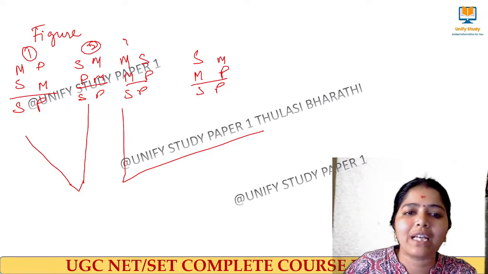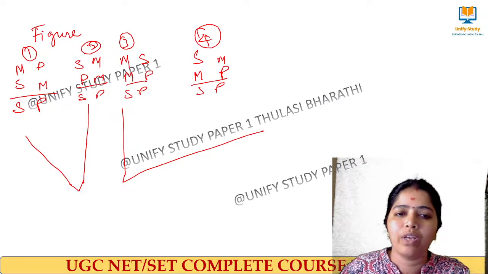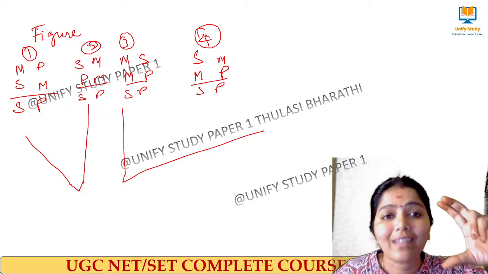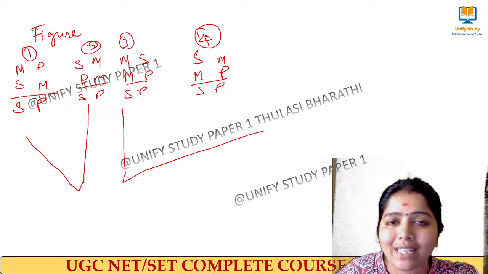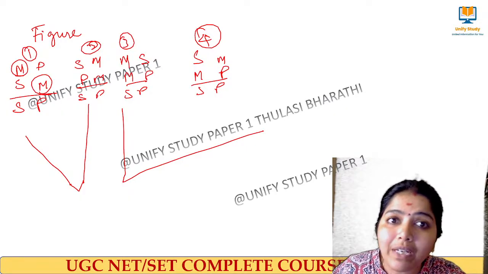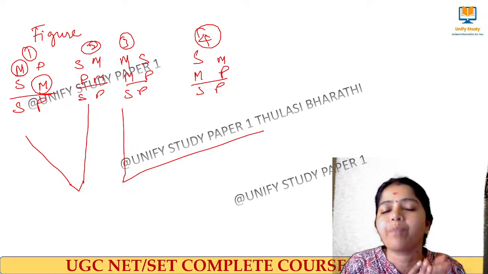And this is called figure 3, and this is called figure 4. See what happens here? There will be a categorical syllogism. That categorical syllogism, we have to write in such a way and identify where the middle term is located. Based on the middle term, I will tell the figure of the syllogism.